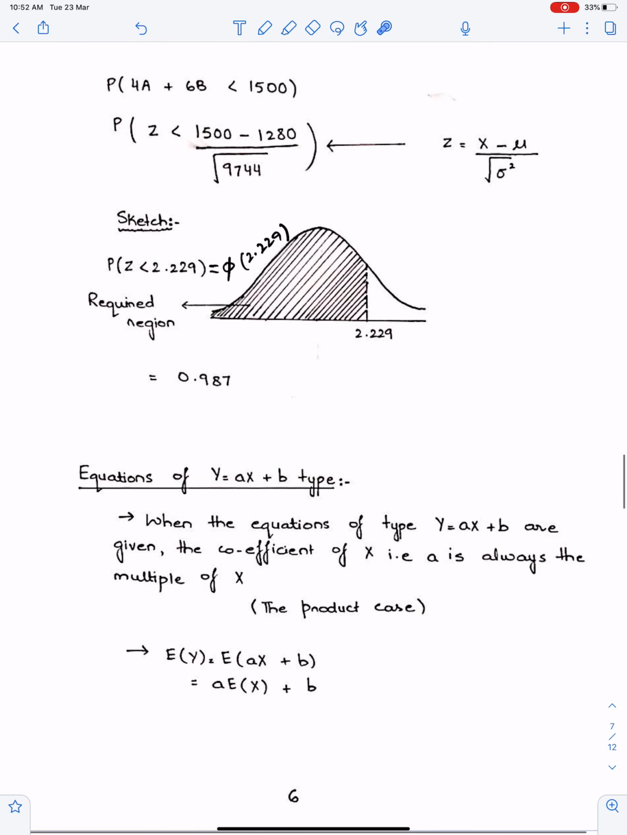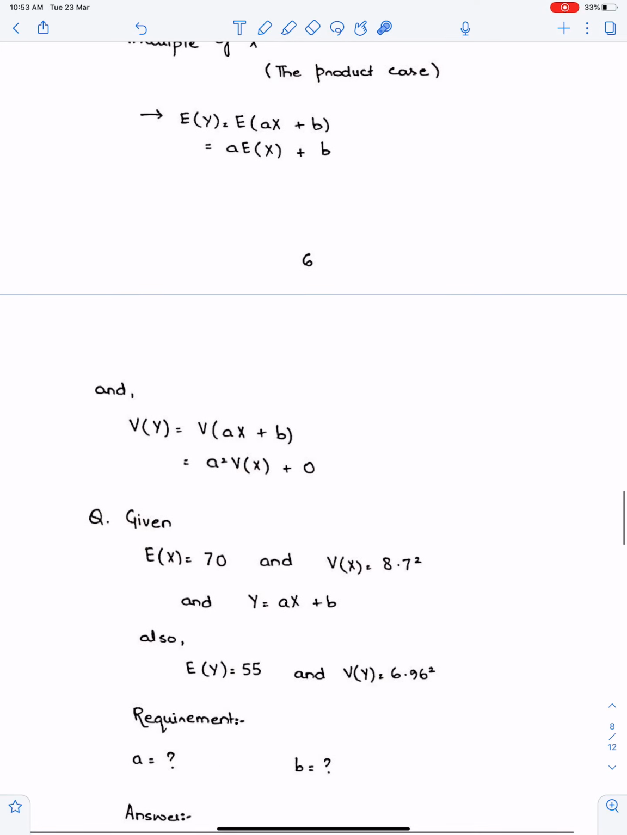Equations. Well, in equations, the coefficients are multiples. We treat them as multiples. When an equation is given, then this number is always a multiple of this variable. When equations of this type are given, the coefficient of x, that is a, is always the multiple of x. That means the product case. So when you work for the variance, make sure you give power 2 to this coefficient.